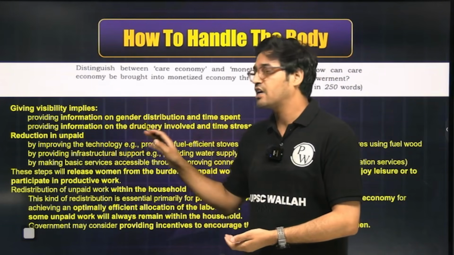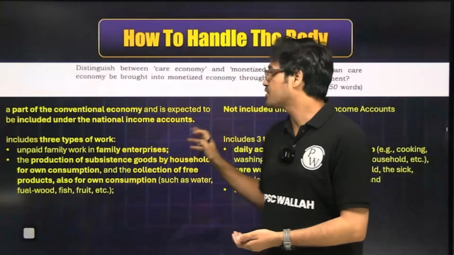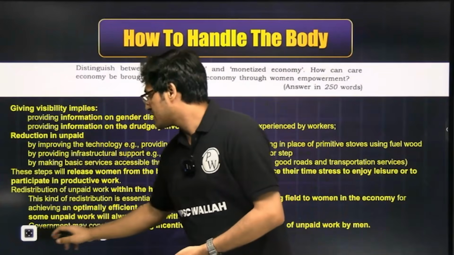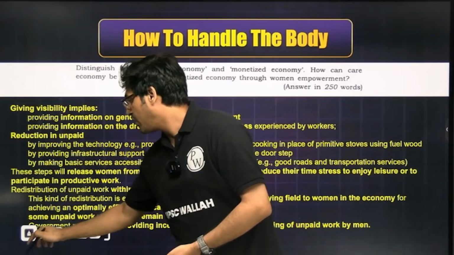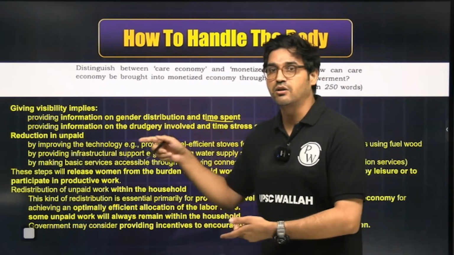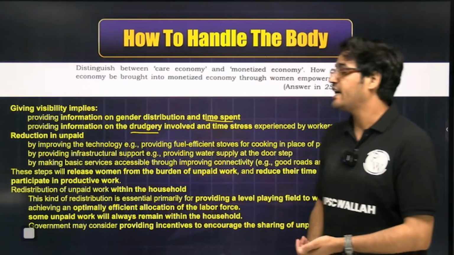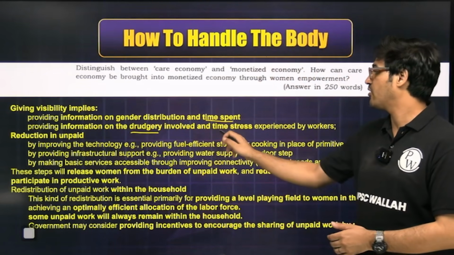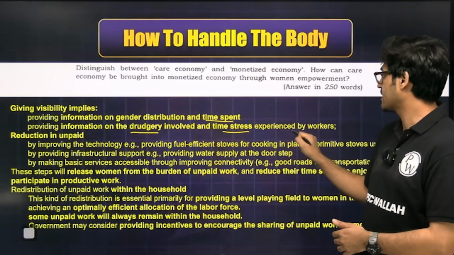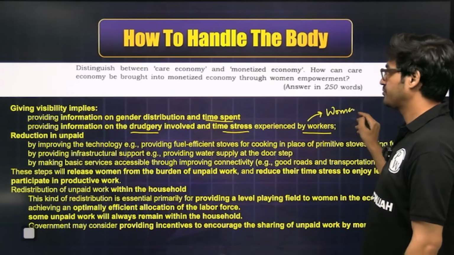So, as per government documents, we will have to record what is the gender distribution of this work. Not just the gender distribution, but what is the amount of effort and time that gets spent on this kind of work. Not just that, we will also have to provide information on the drudgery involved and the time stress experienced by workers, which are predominantly women.